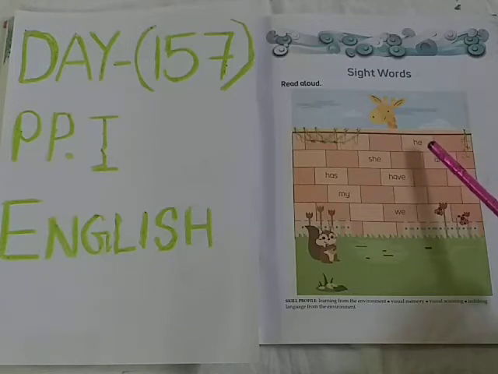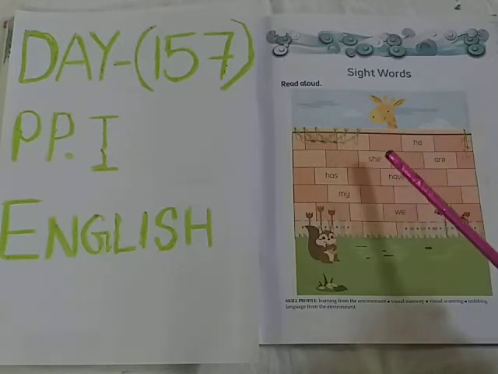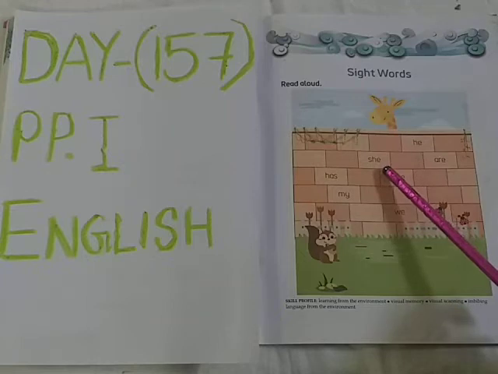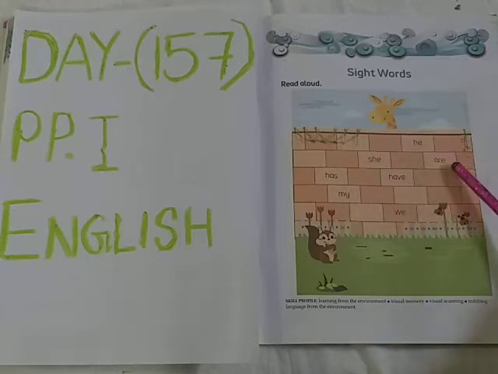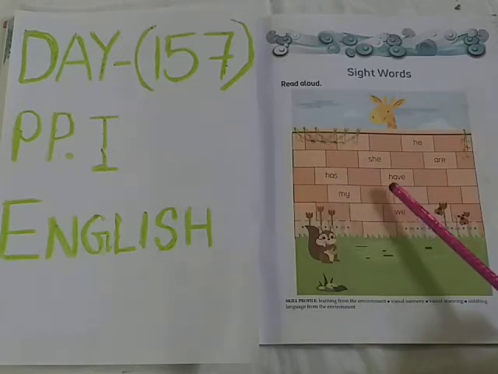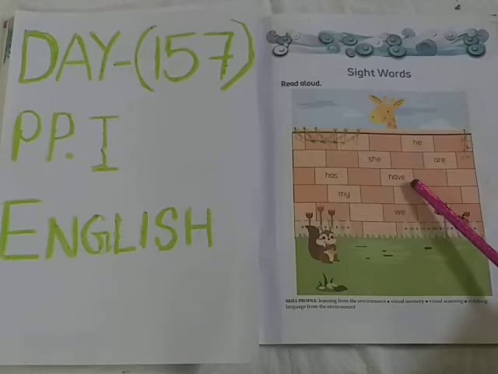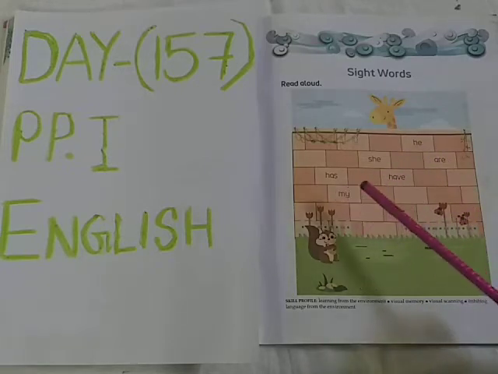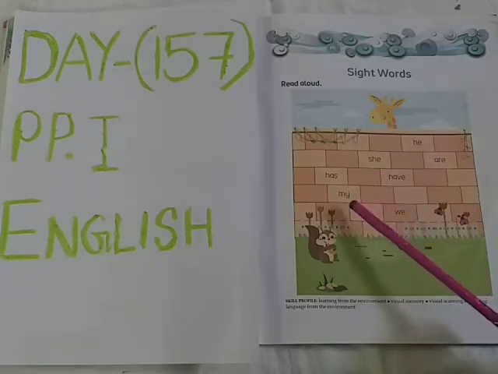H-E, he. S-H-E, she. A-R-E, are. H-A-S, has. H-A-V-E, have. M-Y, my.